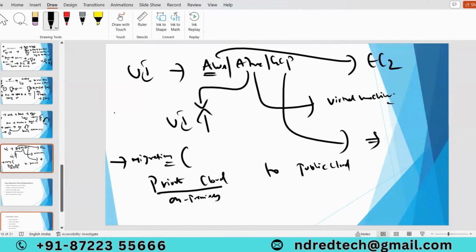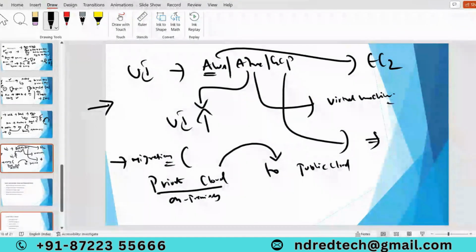With the help of these tools, you can easily migrate your applications from private cloud to public cloud. With AWS and GCP, it's not that easy.